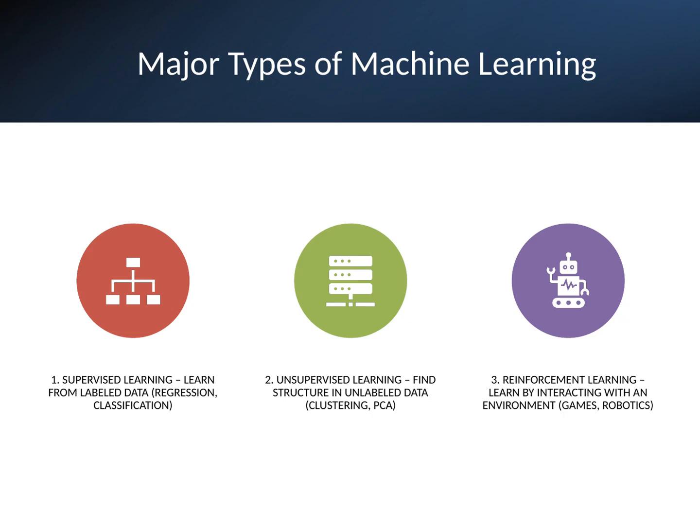There are three main approaches. Supervised learning uses labeled examples as a teacher to predict numbers or classes using regression and classification. Unsupervised learning uncovers structure in unlabeled data, for instance, clustering similar items or using principal component analysis to simplify features. Reinforcement learning trains agents by trial and error, giving rewards for good actions in environments like games or robotics.